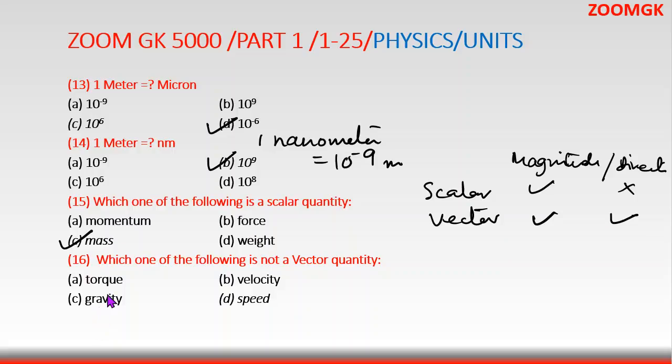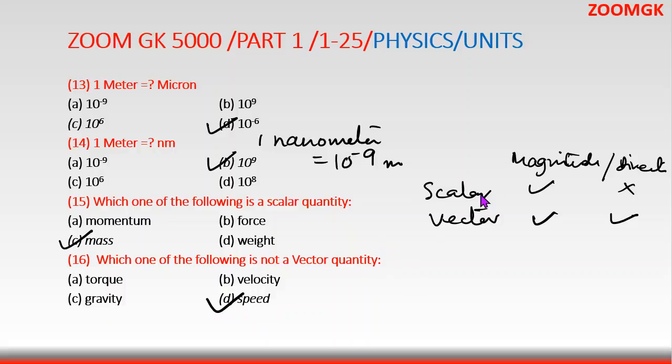Now coming to 16, which one of the following is not a vector quantity? Again, which one of the following is a scalar quantity? Torque is vector, velocity is vector because it has magnitude and direction. Gravity always goes down towards the earth center, so it has magnitude and direction. Speed is scalar, it doesn't have direction.